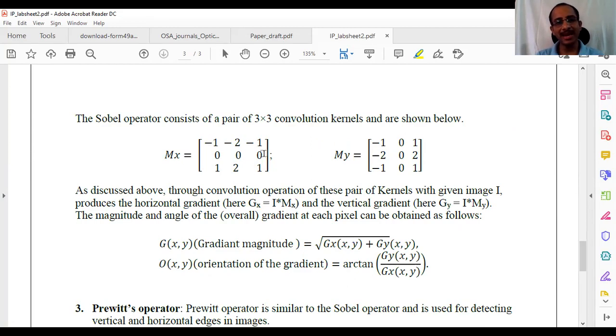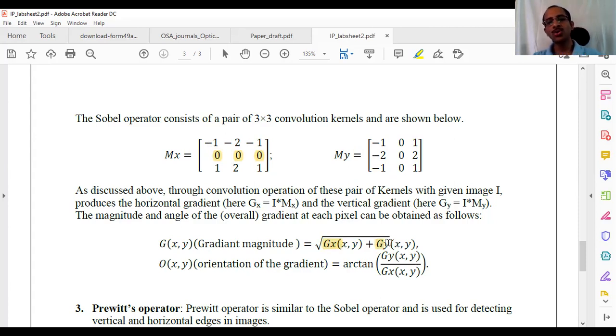This mask will give me the gradient in the x direction. If there is any change in the x direction, this will highlight it. Any gradient in the y direction, this will highlight too. And I will get gx, that is the gradient in the x direction, and gy, that is the gradient in the y direction.